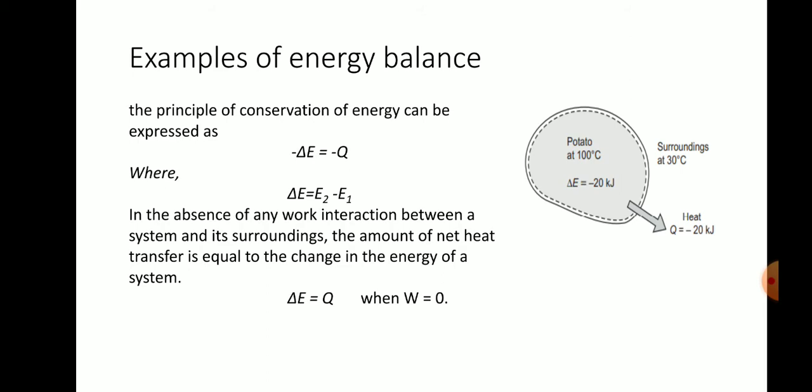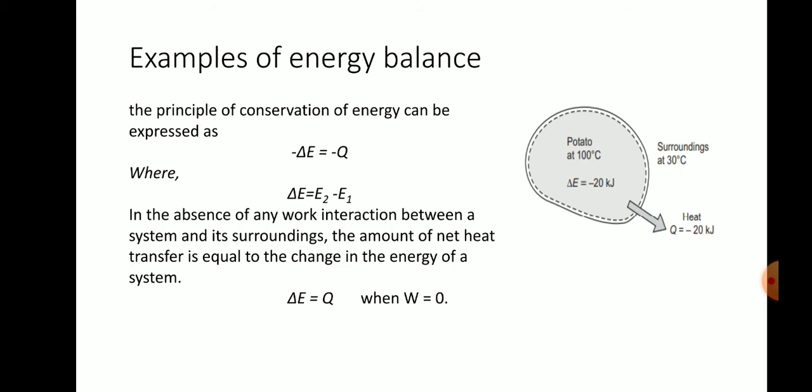Therefore, the principle of conservation of energy can be expressed as minus delta E equals minus Q. Minus Q means the heat is rejected from the hot potato, and minus delta E means the change of internal energy is also reduced. There is no gain. The energy is lost from the potato to the atmosphere. Therefore both sign conventions are negative, so minus delta E equals minus Q.